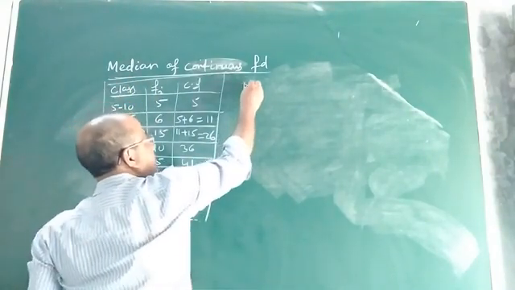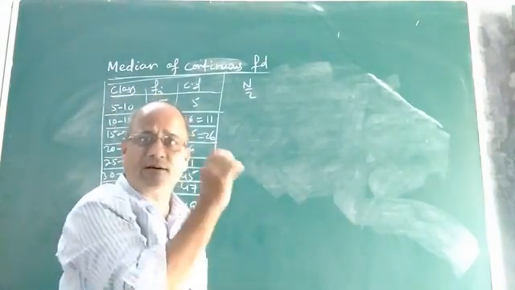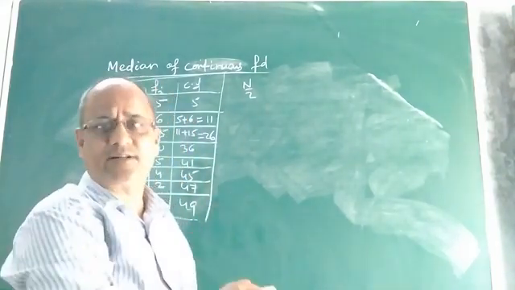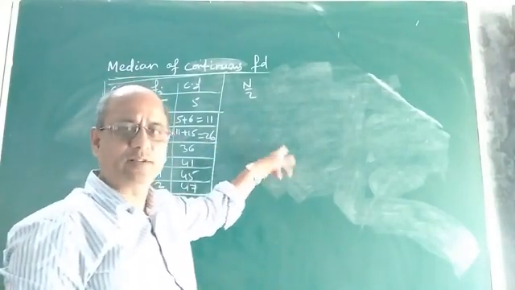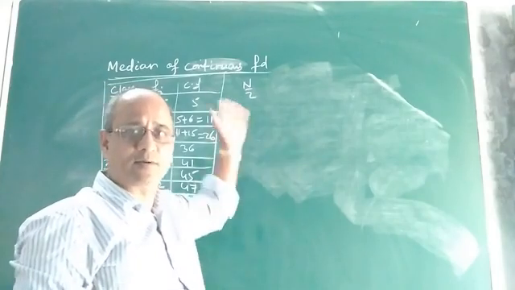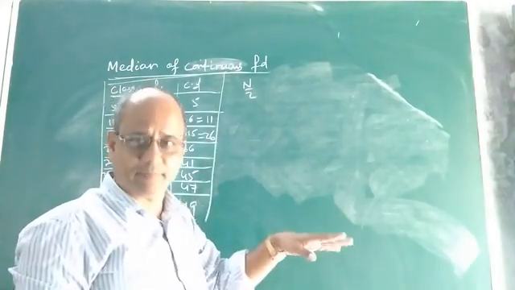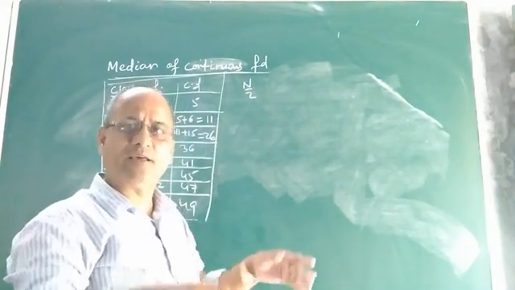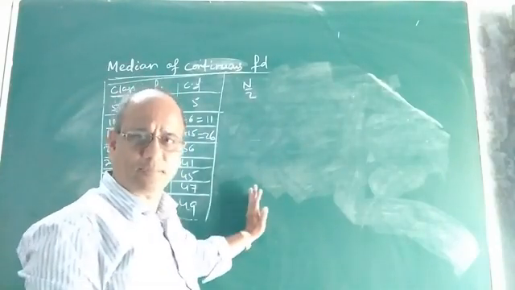Find the value of n by 2. Again, like we were finding to find the median in case of discrete frequency distribution that I discussed in the last class. There also we were finding the value of n by 2. Then we were finding which CF value from the CF column is just greater than the value of n by 2. So that corresponding value of xi was our median. The same thing we are going to apply here also.